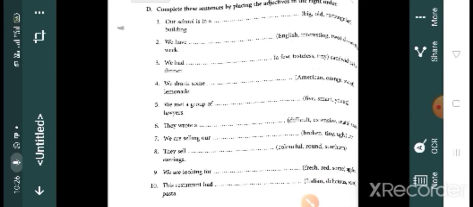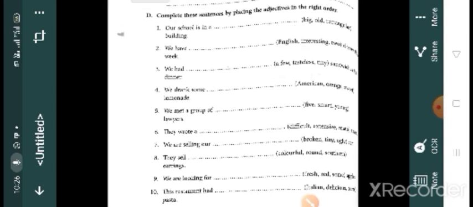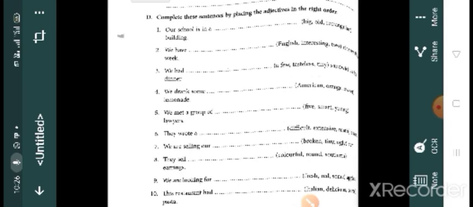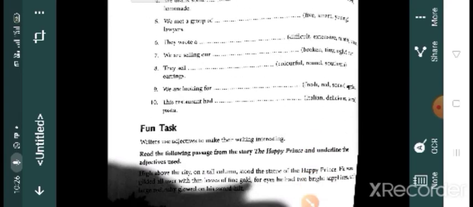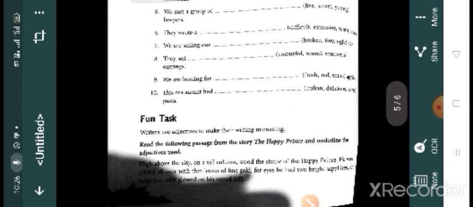Then we have two English interesting classes this week. We have 2 interesting English classes this week.